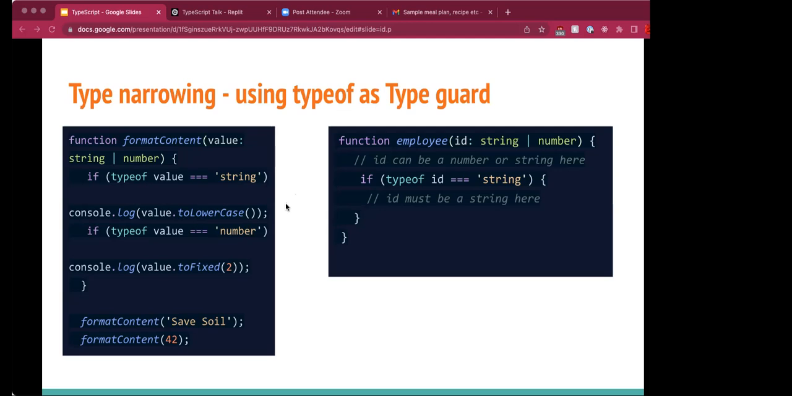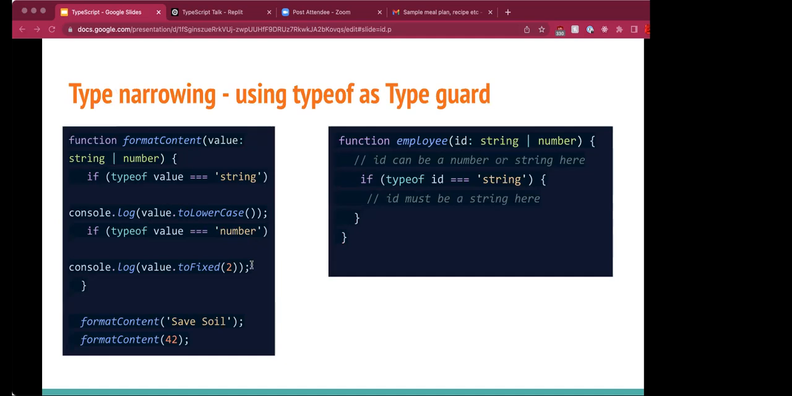So TypeScript can recognize type guards that check for specific values, say string, number, boolean, and symbol. In this example, we have created a function formatContent. It can take either a string or a number. If it is a string value, it should change it to lowercase. If it is a numeric value, then it should add decimals to the number. So this will work properly because of the type guard.